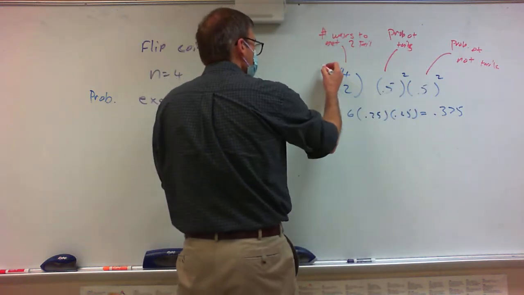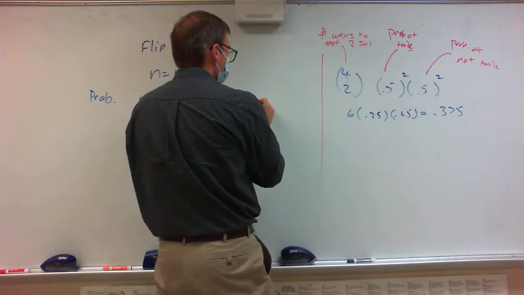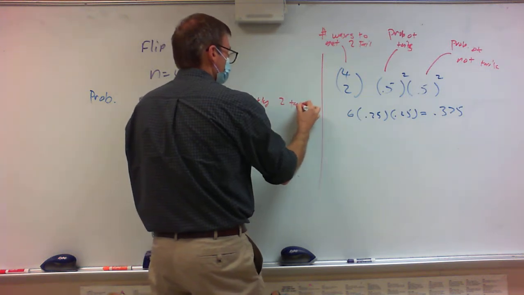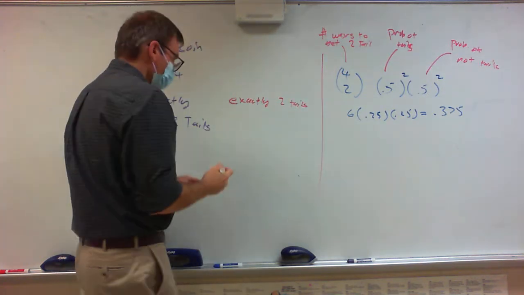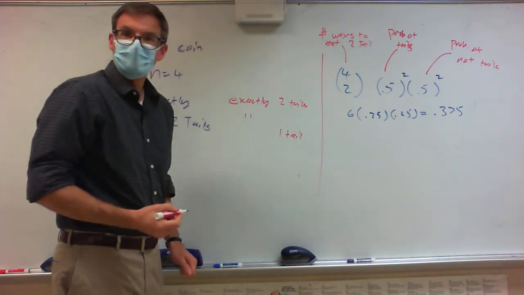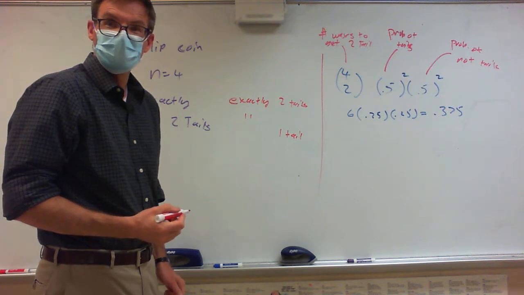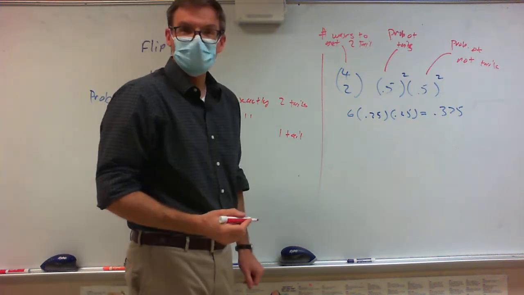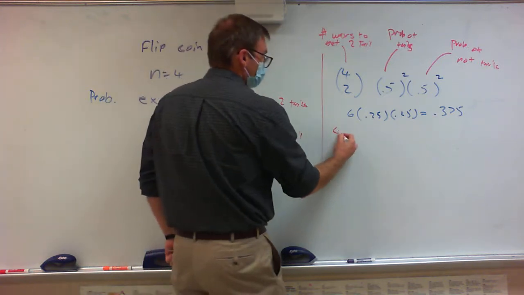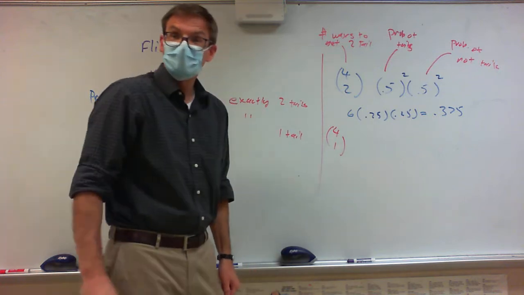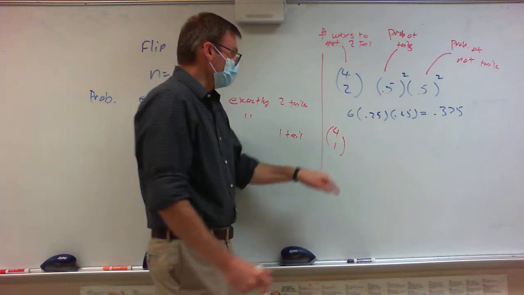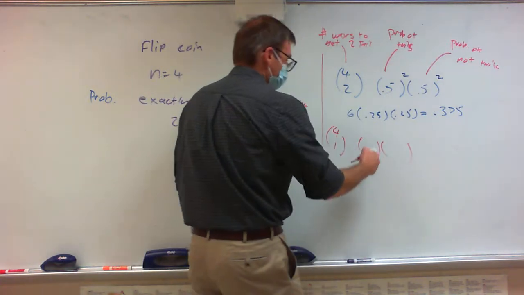So if I'm making up a chart, this is how many ways I get exactly 2 tails. Well, what if I want exactly 1 tail? If I want exactly 1 tail, I want to find out how many ways that can happen, which means I've got 4 positions and I want one of them to be a tail. And then I have this probability stuff.